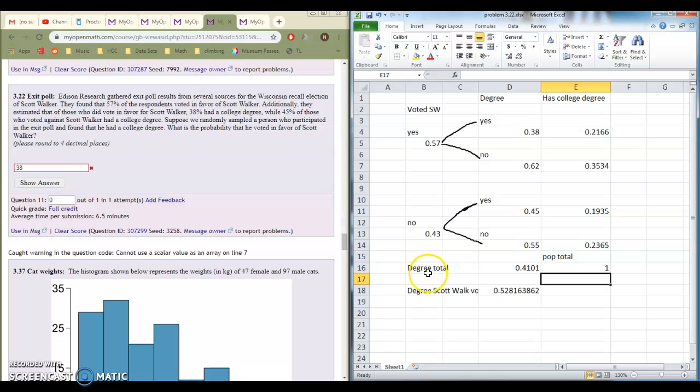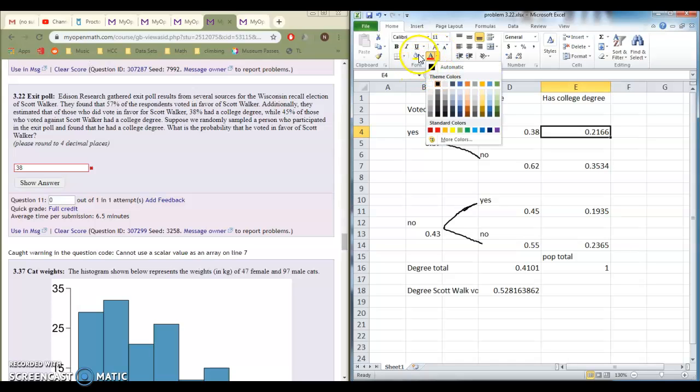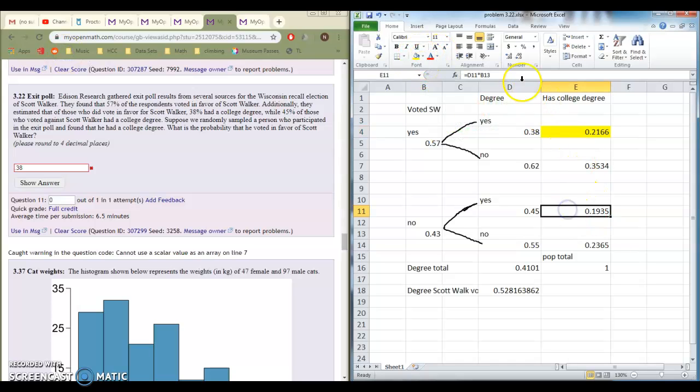Anyway, we are only interested in the people who have degrees. The question says, suppose we randomly sample a person who participated in the exit poll and found that he had a college degree. So we really only care about this number. We'll highlight it. There we go. And we care about this number. We'll highlight that one too. So these people have degrees, right? Because we randomly sampled a person who had a college degree. So we take those two and add them together to get the total percentage of people who hold degrees who voted in this election.